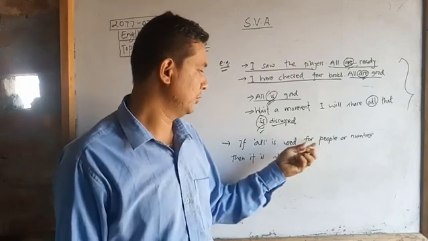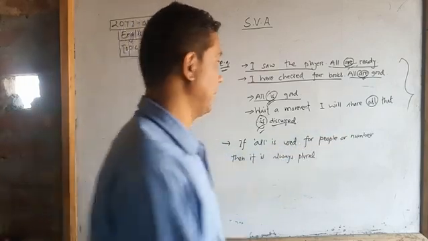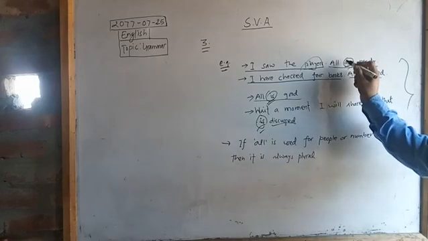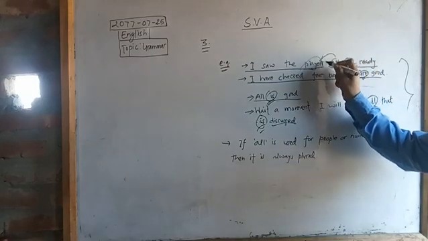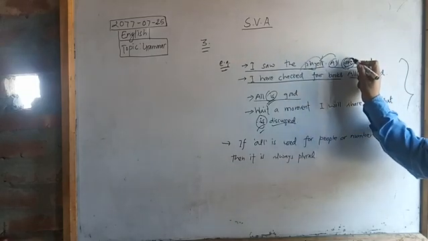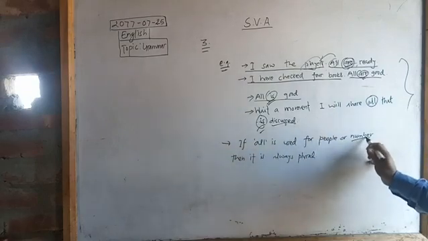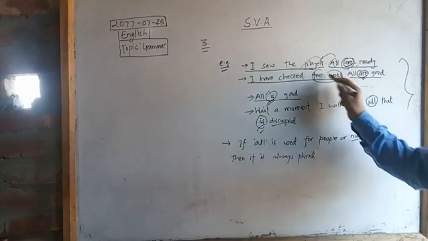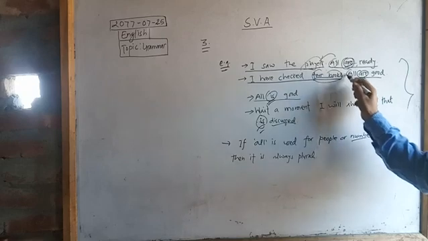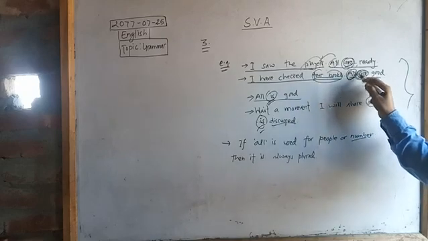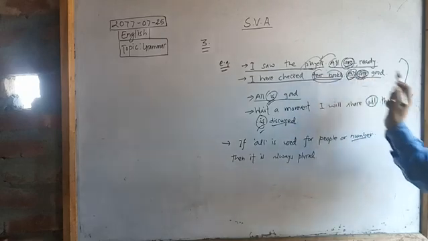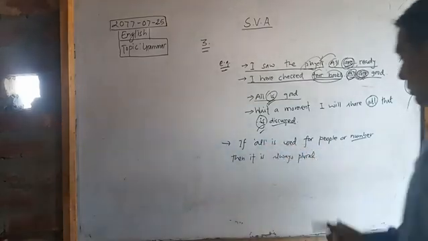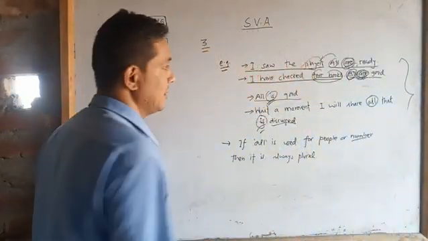If "all" is used for people or number, so you can see here players, people, so that's why this "all" is used for the players. It is people, so that's why "are" is used. Second one is number, 4 books, so number of books, so that's why "all" is used here and "are" is used here. It is used for the number, that's why "are". So if "all" is used for people or number, then it is always plural.